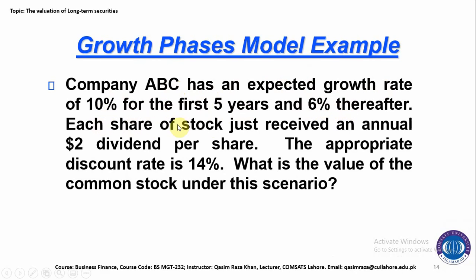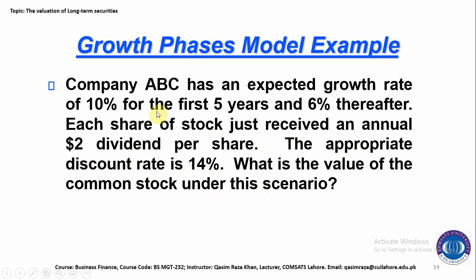Each share of stock just received an annual $2 dividend per share. The appropriate discount rate, basically Ke, which is also known as the required rate, is 14%. So what is the value of the common stock under this scenario? Here we have some information.